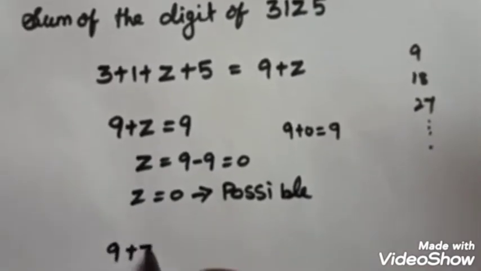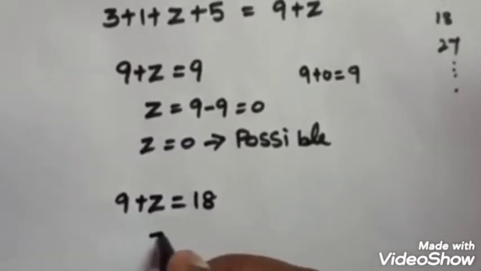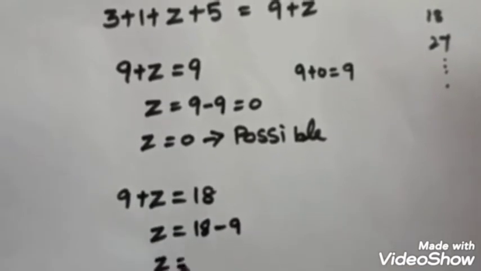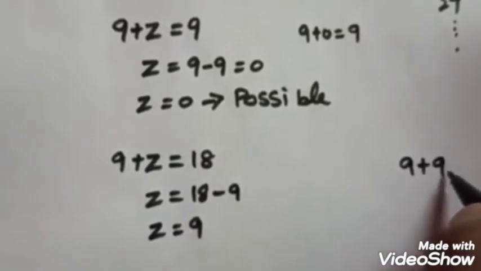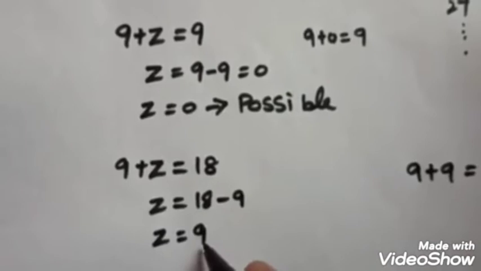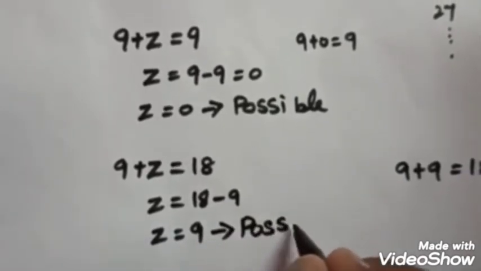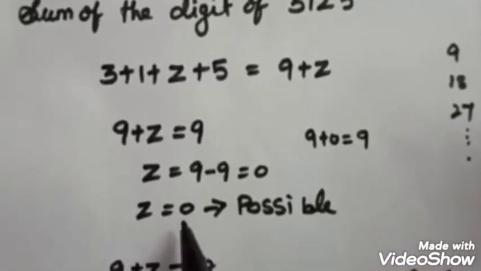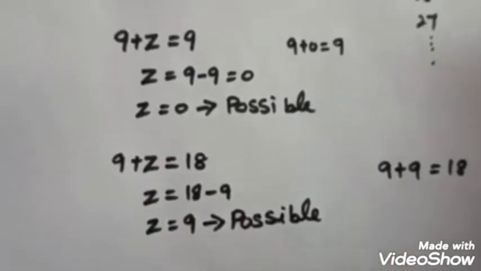So 9 plus z, which is equal to 18. What is the value of z? It should be 18 minus 9, which is equal to 9. So 9 plus 9, which is equal to 18. So here the value of z is equal to 9. This one is also possible. So here 0 is one possible value and 9 is another possible value.